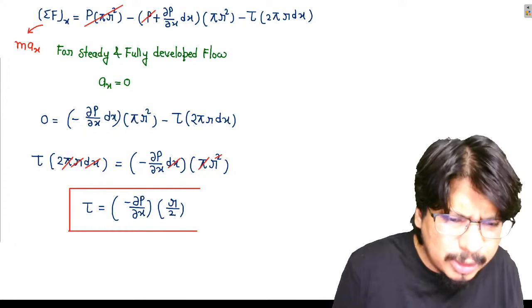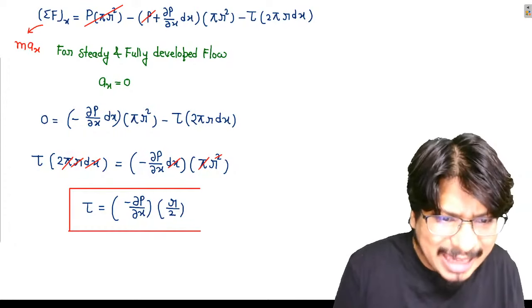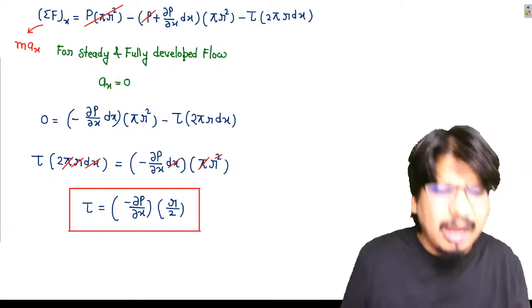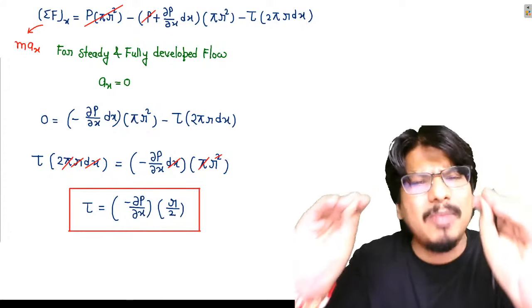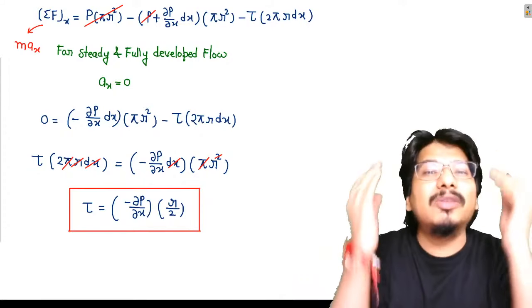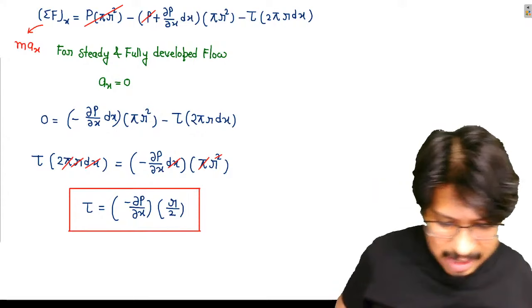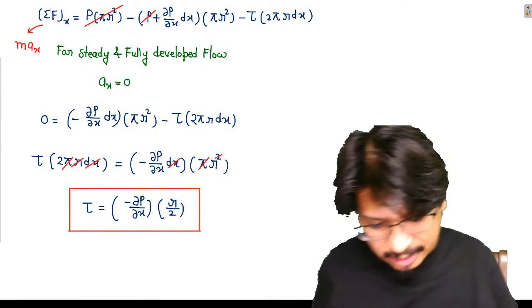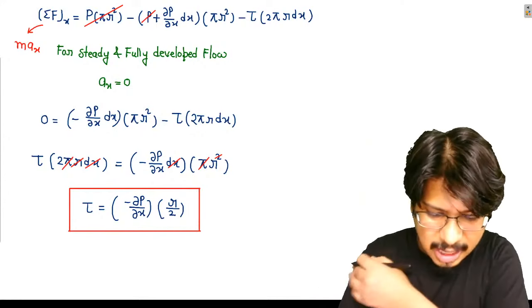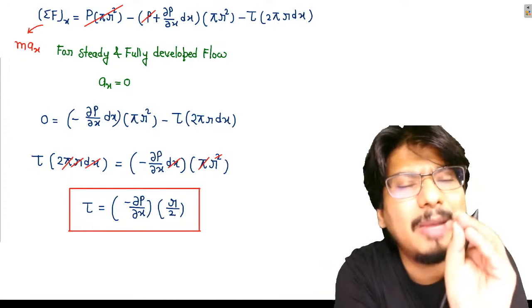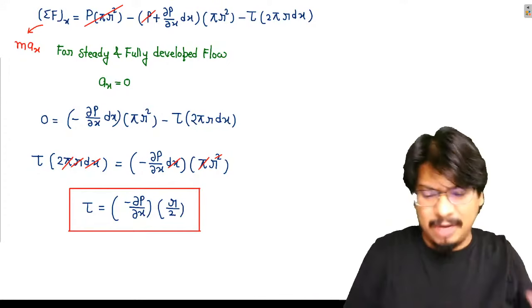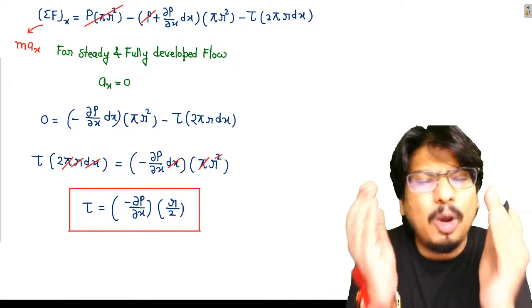Now one beautiful question to my beautiful students. Can you tell me how the shear stress is varying with the radial distance? Anyone in the class? Yes, Rajesh ji, correct.